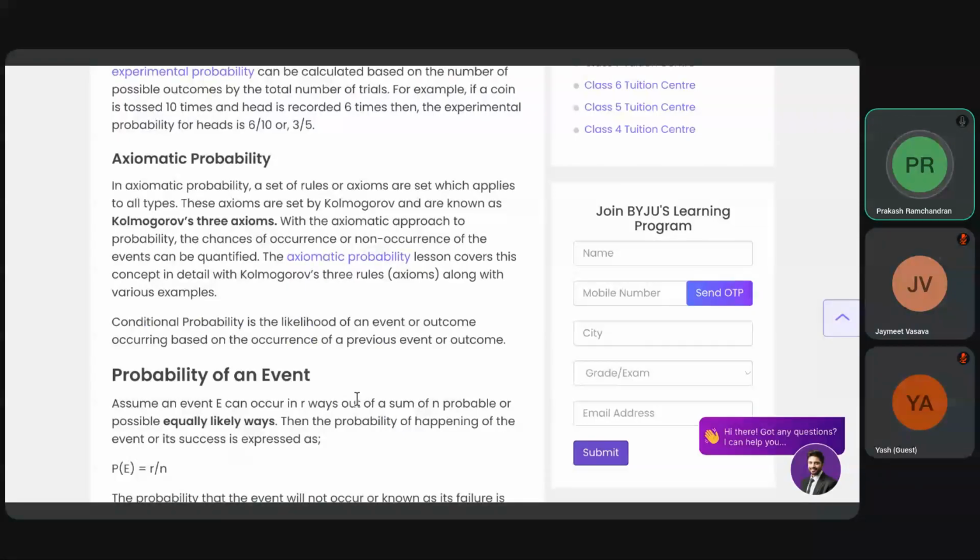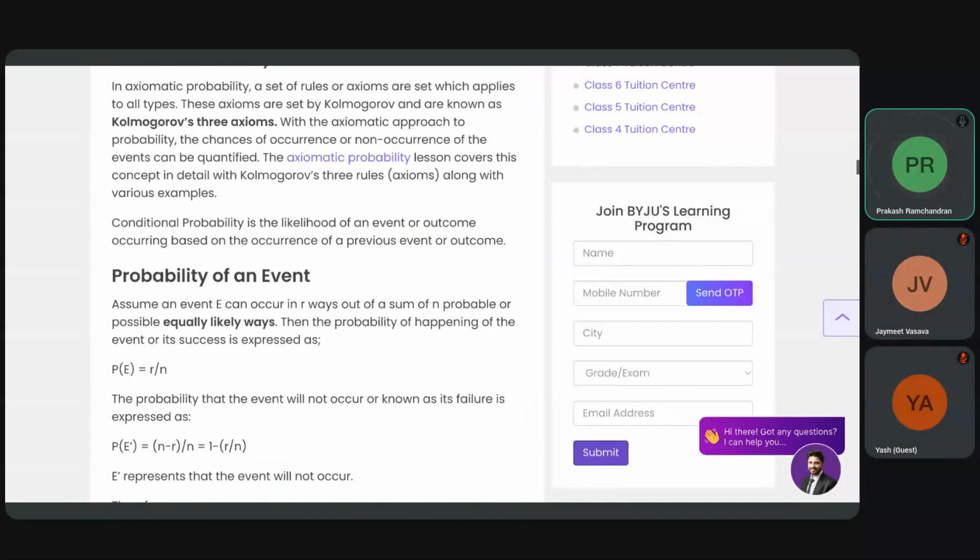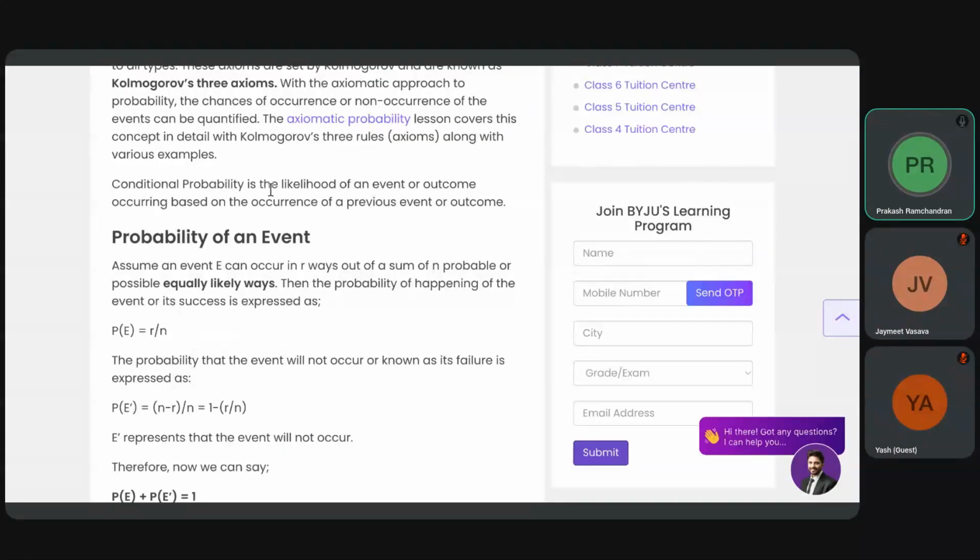Axiomatic probability is a set of rules or axioms which apply to all types. These axioms were set by Kolmogorov and are known as Kolmogorov's three axioms. With the axiomatic approach to probability, chances of occurrence or non-occurrence of the event can be quantified. The axiomatic probability lessons cover these concepts in detail. Anyway, conditional probability is the likelihood of an event or outcome occurring based on the occurrence of a previous event.